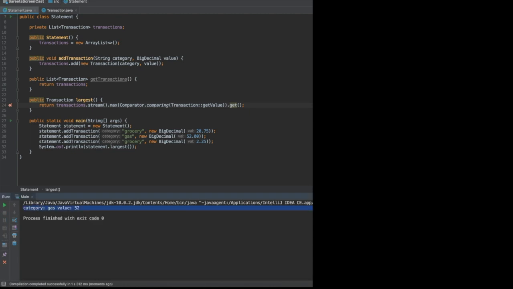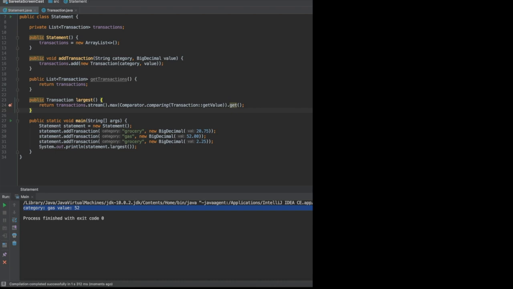Okay, and you see we got the same value again. Now you see that the big loop coding, all those lines of code, is now converted into one single line of code, which is much easier to read than the loop version. All we had to do was get the max value, and there was no variable tracking or loop or edge cases of null or empty to handle in this case.